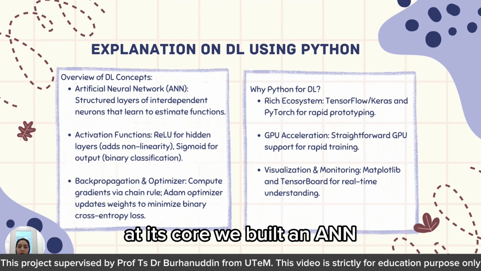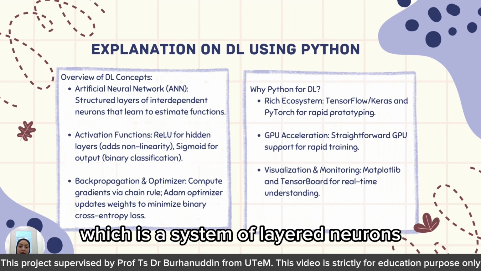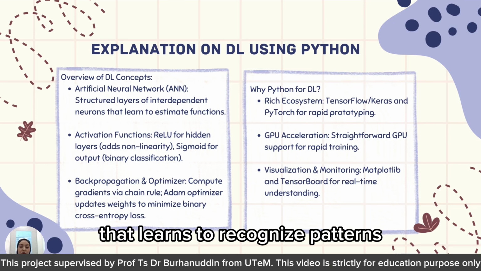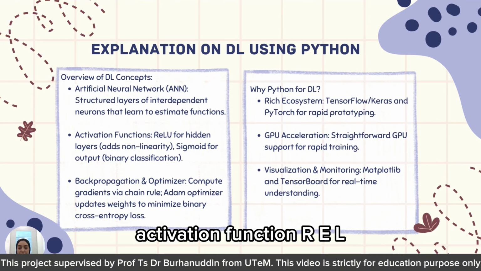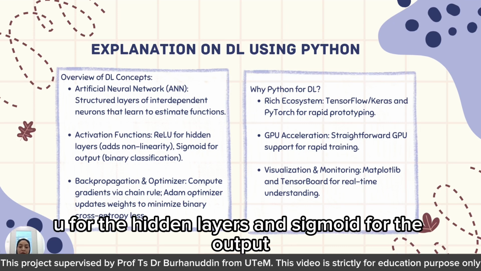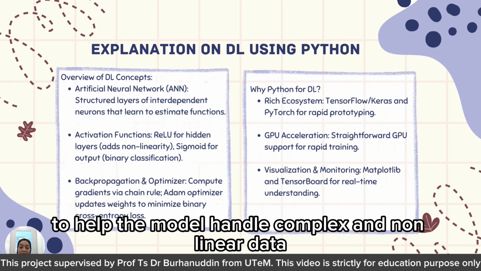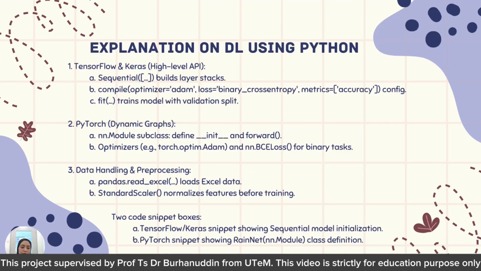At its core, we built an ANN, which is a system of layered neurons that learns to recognize patterns. We used the activation function ReLU for the hidden layers and sigmoid for the output to help the model handle complex and nonlinear data.